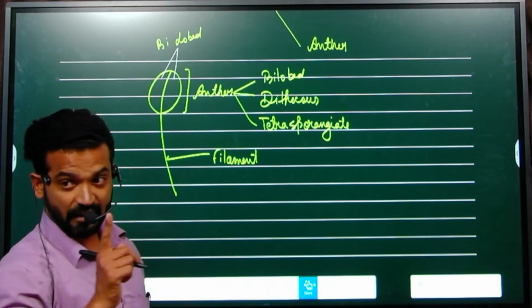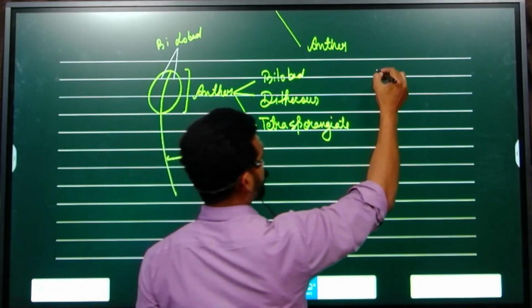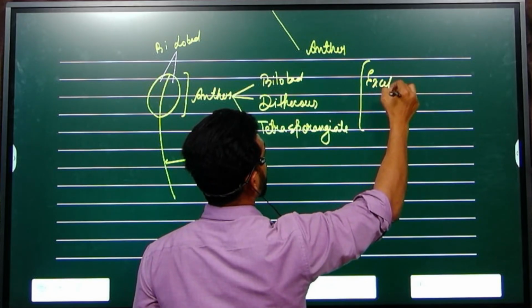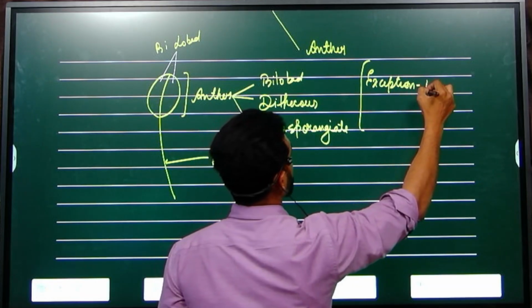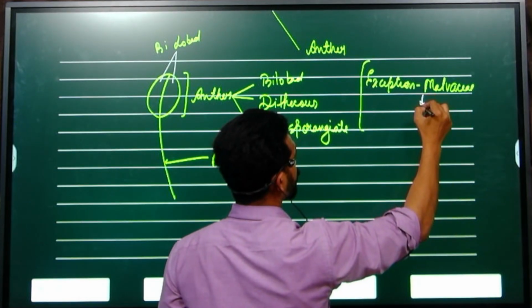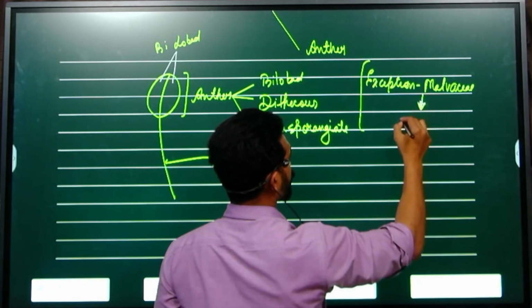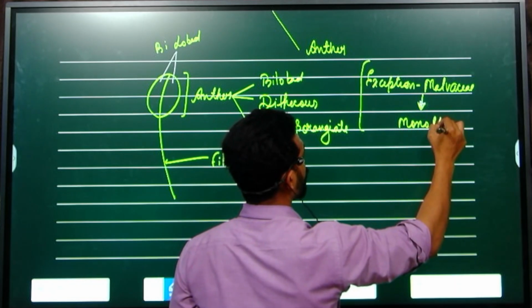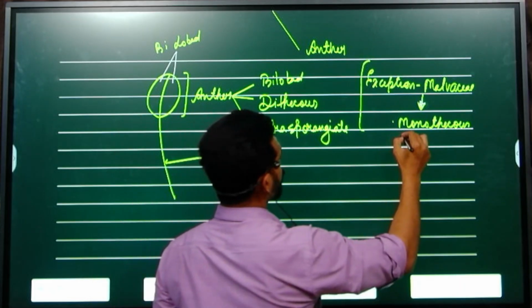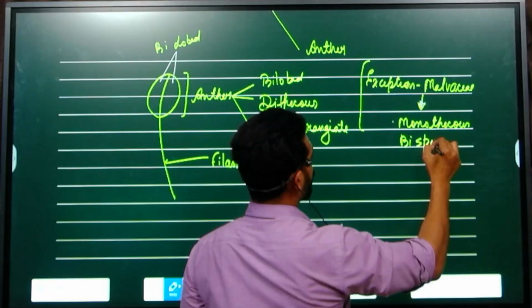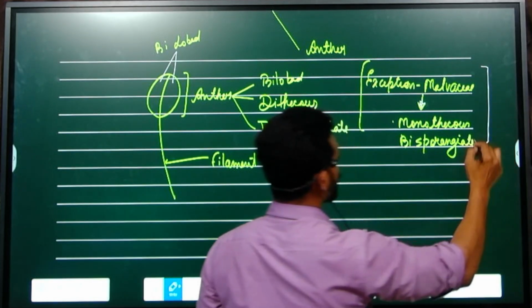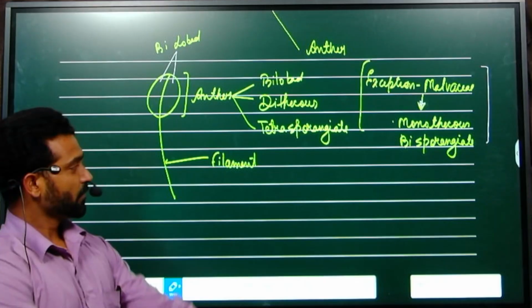But in the case of Malvaceae, there is an exception. In Malvaceae, it is monothecous and bisporangiate.